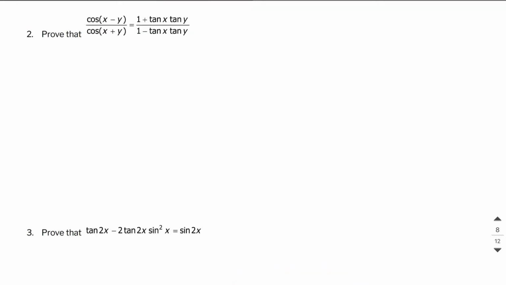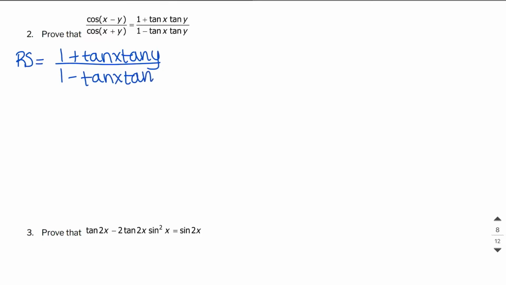So I'm going to play around with the right side first. For our right side, we have 1 plus tan of x, tan of y, all over 1 minus tan of x, tan of y. I'm going to rewrite this using sine and cosine.